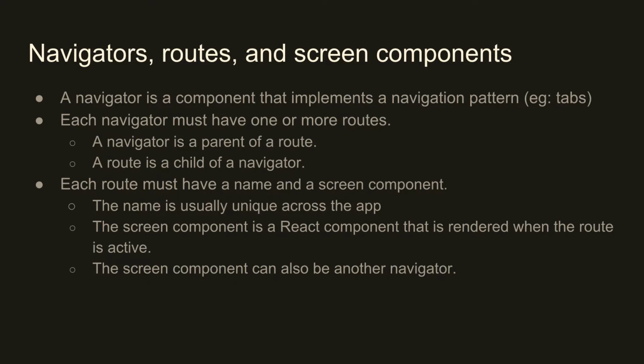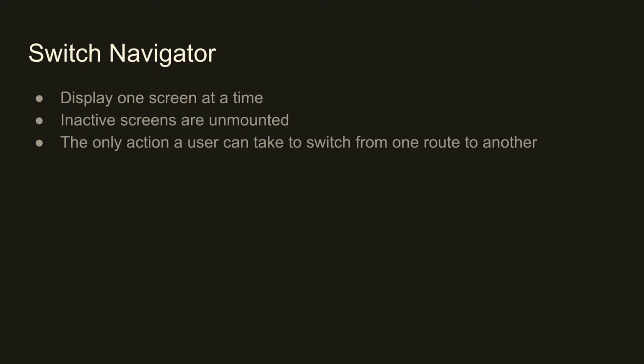Each route must have a name and a screen component. And the name is typically unique across the app. That's like saying this specific key refers to this screen, regardless of where that is nested within this hierarchy. There can be exceptions to that later, but by the time that becomes a thing, you will probably have the intuition necessary to understand why you might want that to be an exception. The screen component is just a React component, and the screen component can also be another React component that is a navigator. That is a weird sounding thing, so let's look at what that means.